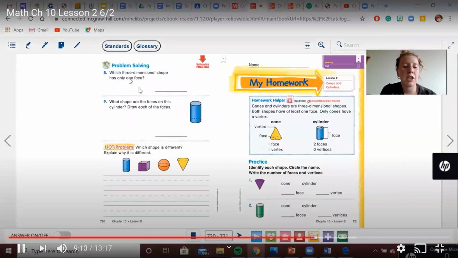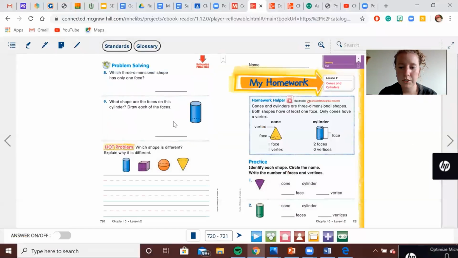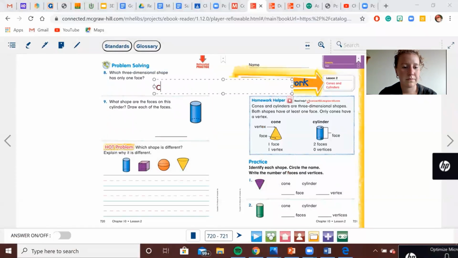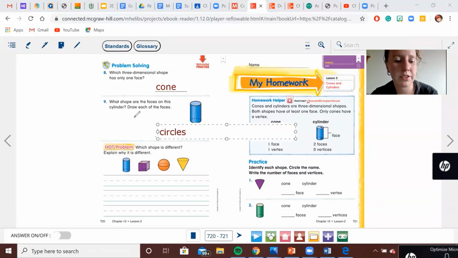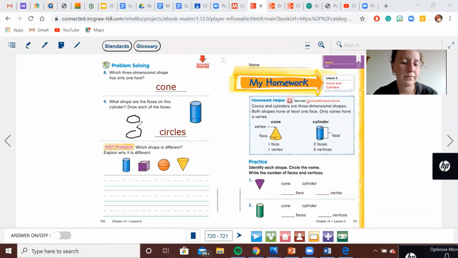Which 3-dimensional shape has only one face? We were just talking about it. Cone. What shape are the faces of the cylinder? Draw each face. Top and the bottom of this cylinder are circles. Good. And then you can draw 2 circles to show what the faces look like.